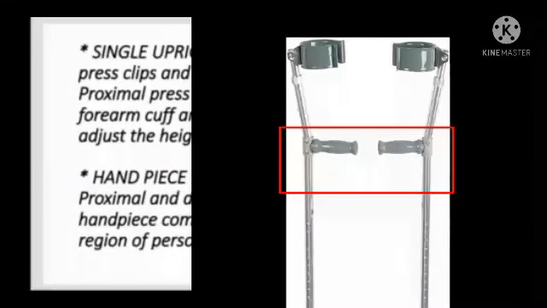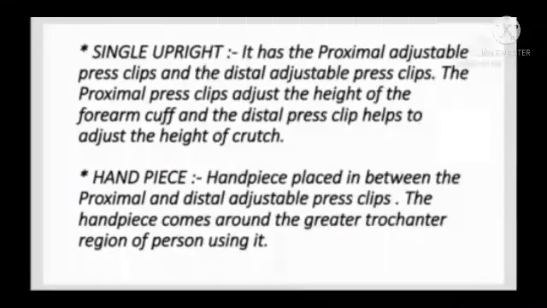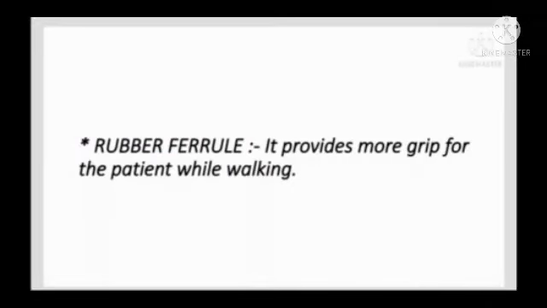Handpiece. Handpiece is placed between the proximal and distal adjustable press clip. The handpiece comes around the greater trochanter region of the person using it. Rubber ferrule. It provides more grip for the patient while walking.